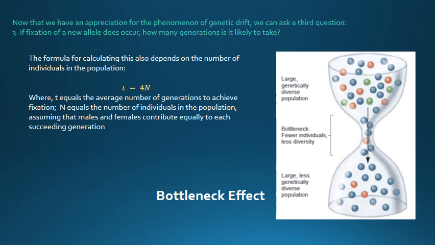Another thing is the founder effect. Geography and population size may also influence genetic drift via the founder effect. Compared to the bottleneck effect, the key difference is that the founder effect involves migration. A small group of individuals separates from the larger population and establishes a colony in a new location. This is the founder effect. Now we move to migration between two populations and how this alters allele frequency.